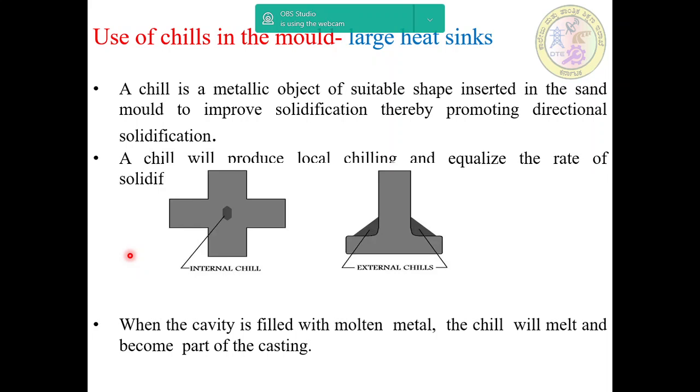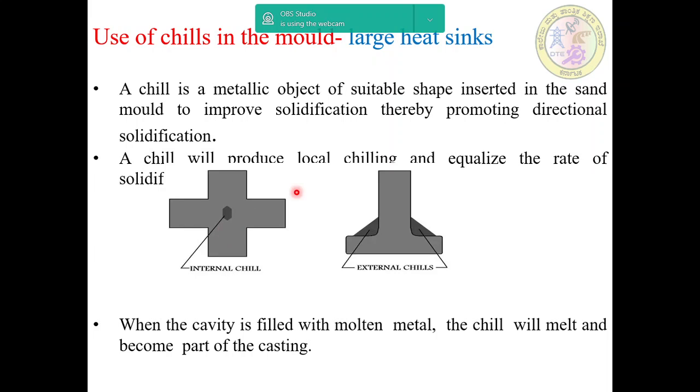A chill may be classified into internal or external chills. This figure shows the internal chill, and this is the external chill, depending on its location in the mold. Chills placed inside the mold cavities are called internal chills. When the cavity is filled with the molten metal, the chill will melt and become a part of the casting. Thus, internal chills are made from the same material as the cast part.